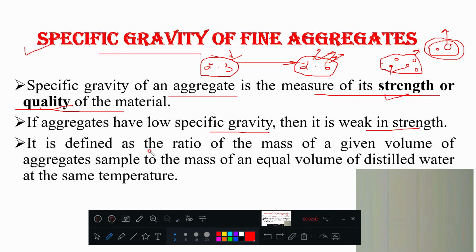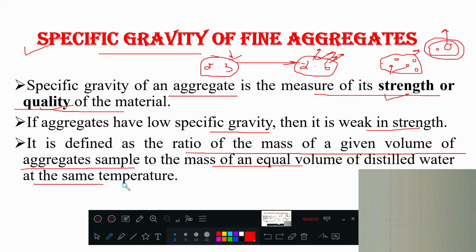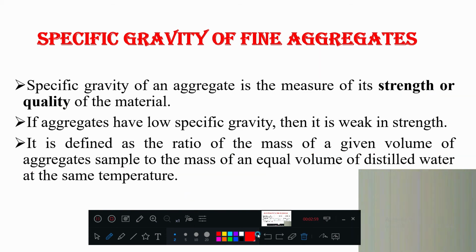It is defined as the ratio of mass of a given volume of aggregate sample to the mass of equal volume of distilled water at the same temperature. See now how you are measuring. If there is an aggregate sample and its volume is V, now we are going to take the weight of this aggregate.